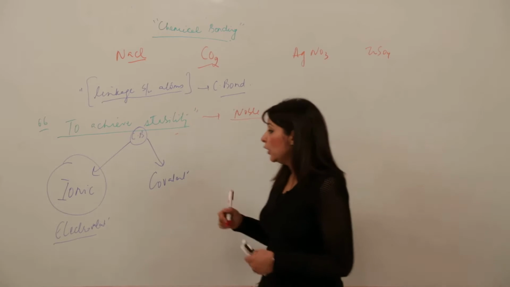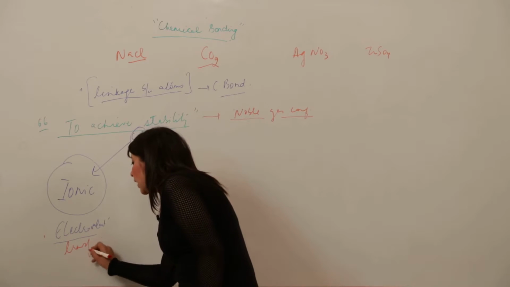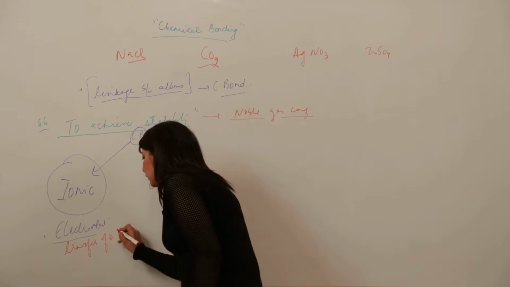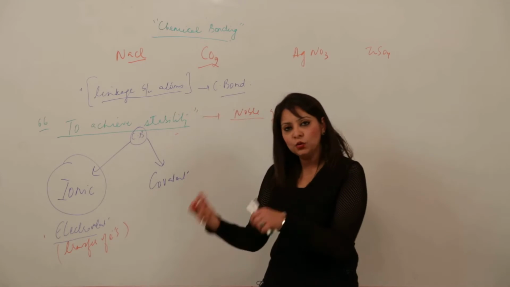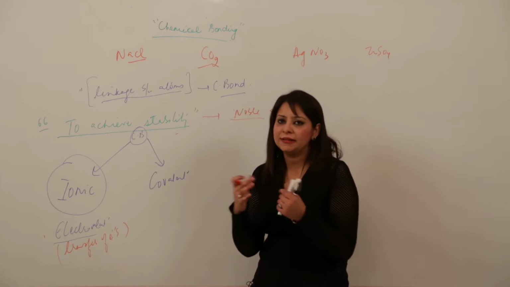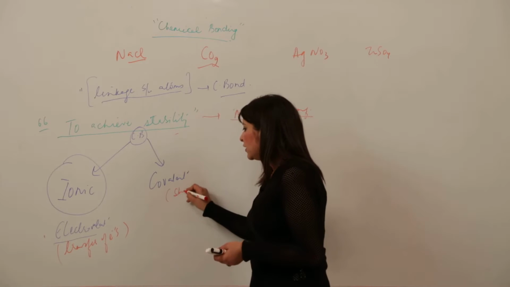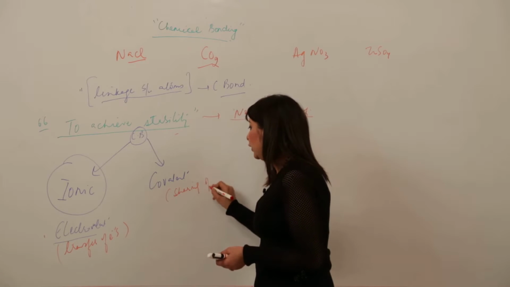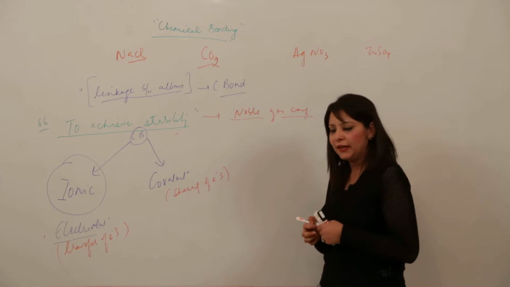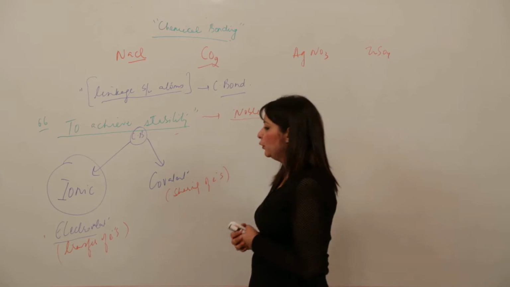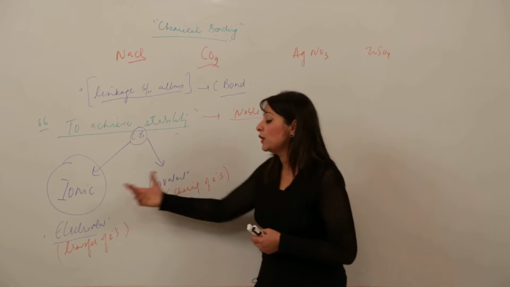So what will happen in the ionic bond? The ionic bond just involves the transfer of electrons. As I illustrated in the example of NaCl, one will be losing, the other will be gaining. Mutual understanding, right? And what will happen in the covalent bond? It occurs due to sharing of electrons. One more example I will give you, and we will do it in a more elaborate way, but just for a moment I want you to understand these terms.